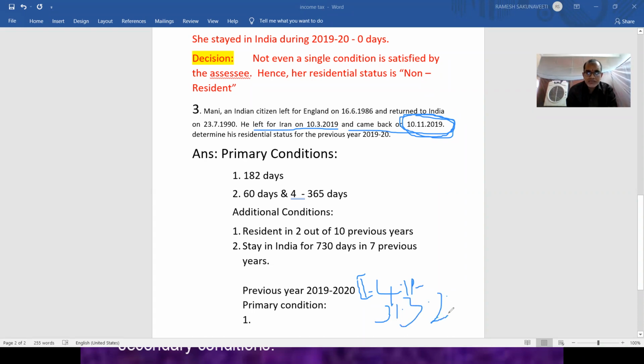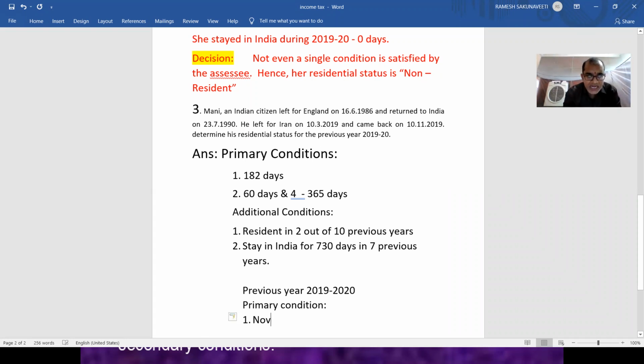Up to November, he is not there in our country. He went to Iran on 10th March and came back on 10th November. Now you check. In the primary condition, April he is not there, May not there, June not there, July not there, August not there, September not there, October not there. November he is there.